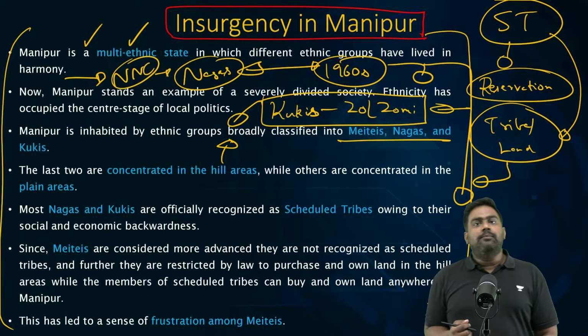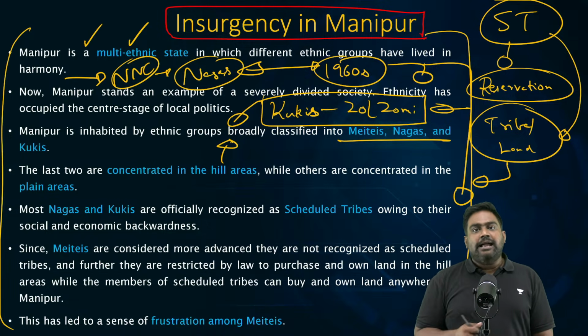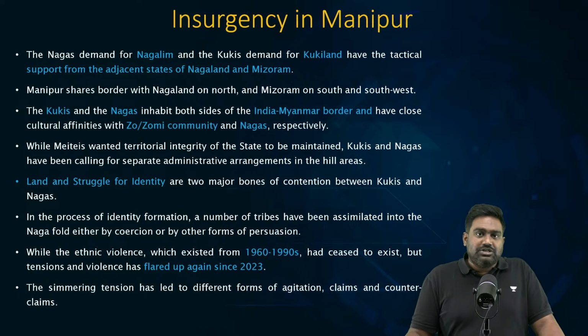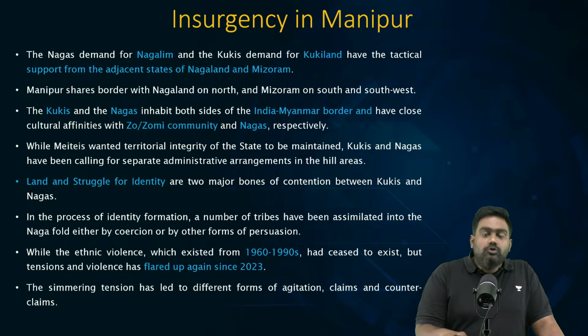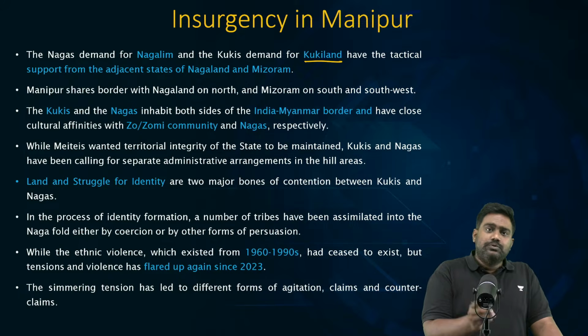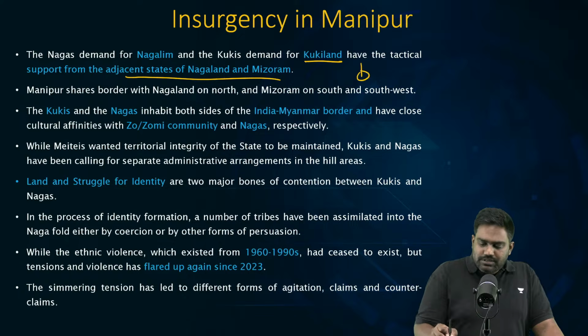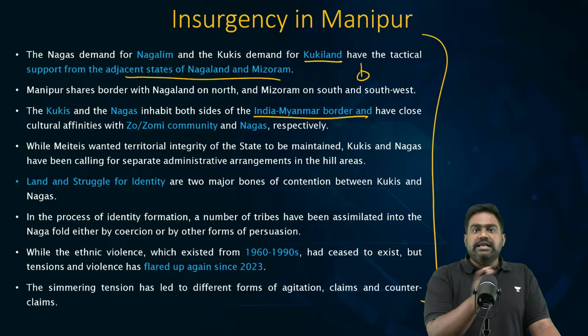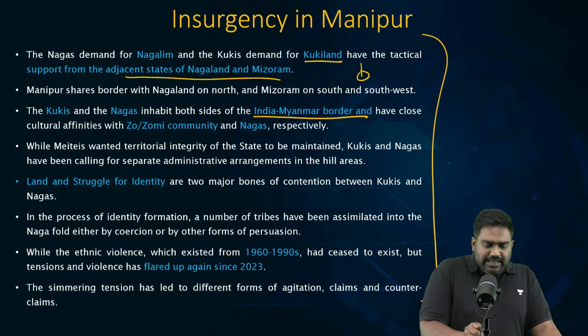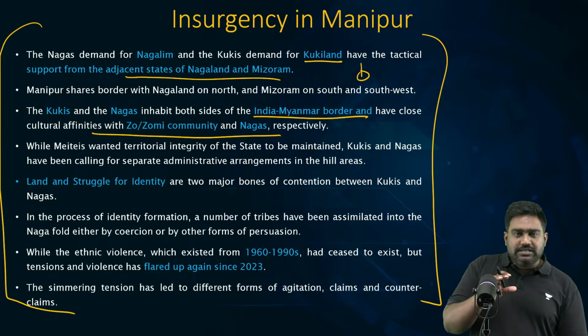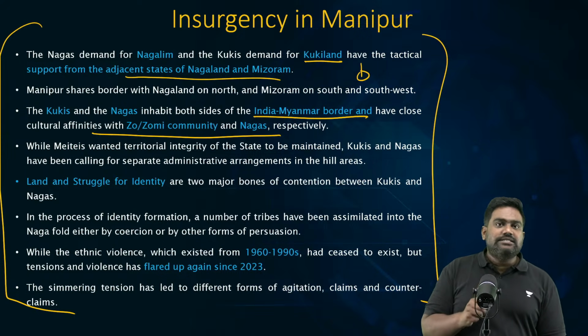And they took up armed violence to protect their land and rights and identity and triggered a permanent war in this region. So all the groups have had their insurgent group outfits. There are Kuki armed groups, Naga insurgent groups that we have discussed, and the Methi insurgent groups. So whatever happens across the India-Myanmar border has directly impacted the situation in Manipur. So in that regard, Manipur is a very volatile state.